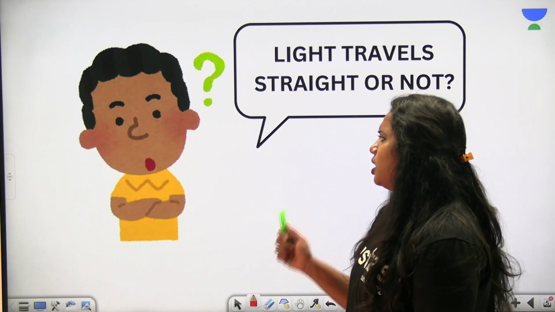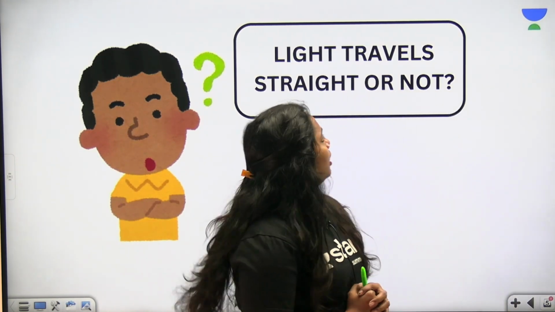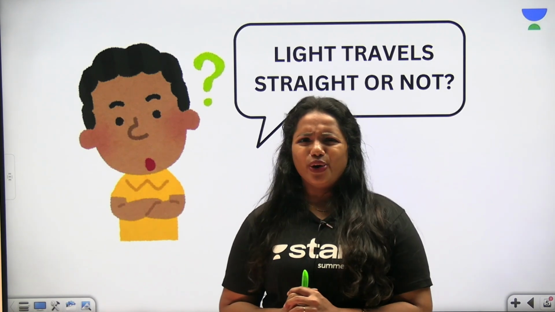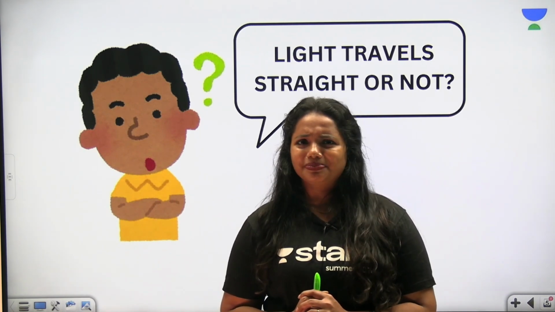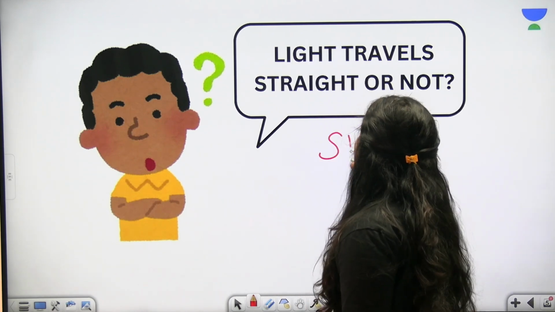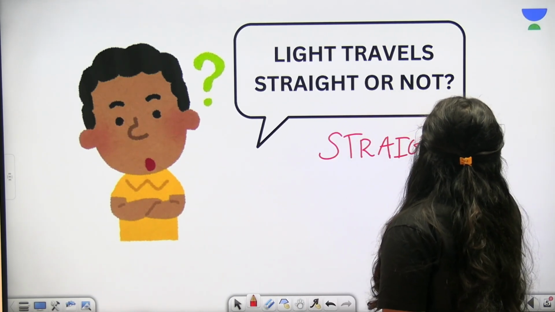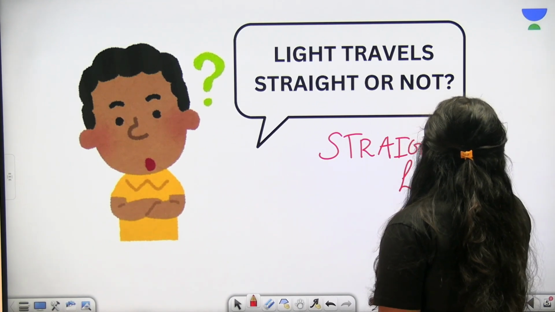Before that, Arun has a small doubt. Does light travel straight or not? What do you think about it? Don't worry at all. Light always travels in straight lines. You have to be very, very clear about it. Light travels in straight lines.